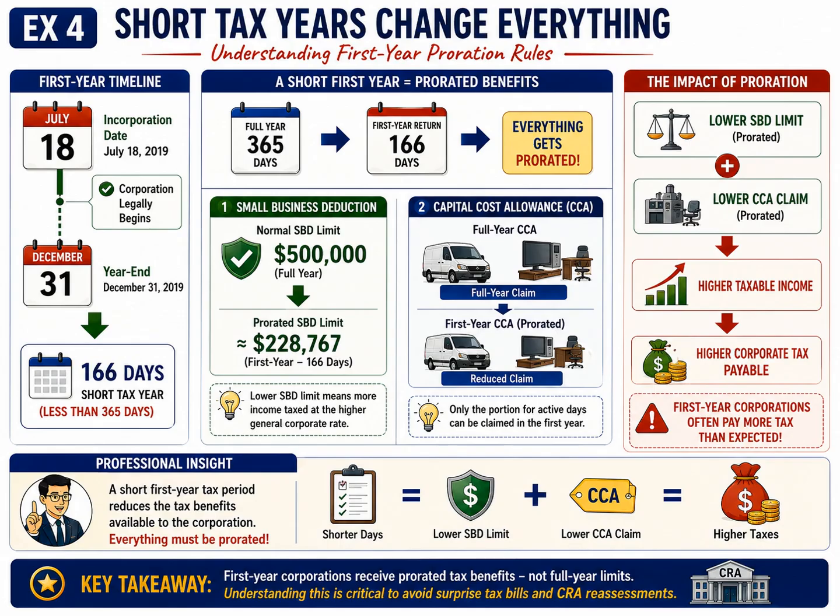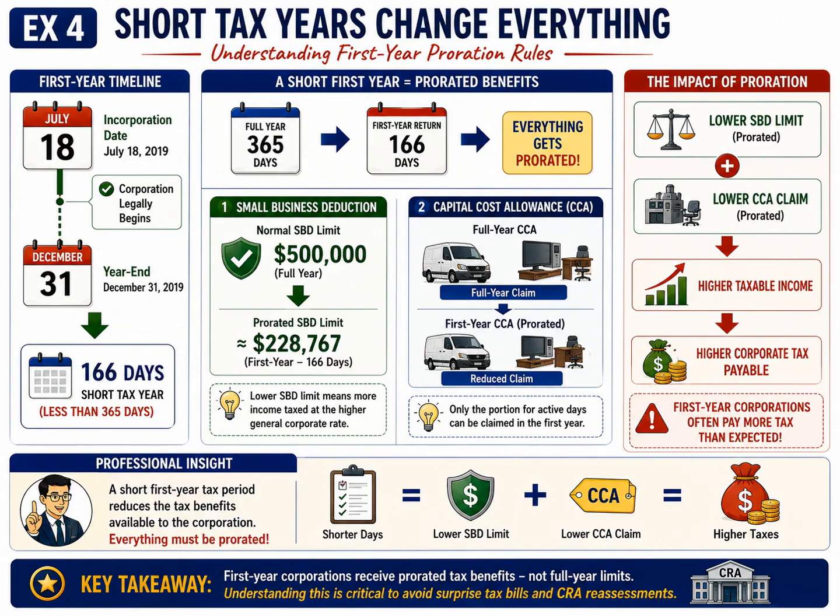The message is simple, but extremely important. First-year corporations receive prorated tax benefits, not full-year limits. Every time you prepare the first T2 return for a newly incorporated corporation, you should immediately ask yourself whether any tax limits need to be adjusted because of the short taxation year.